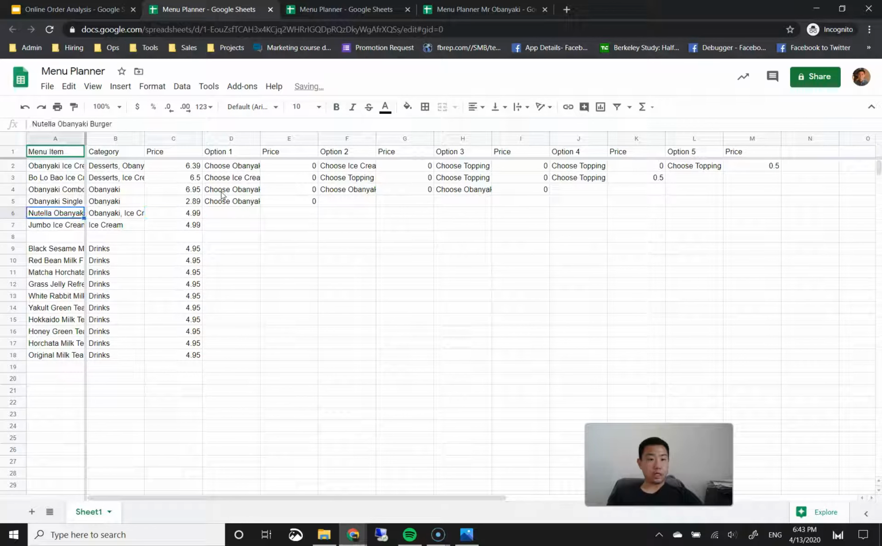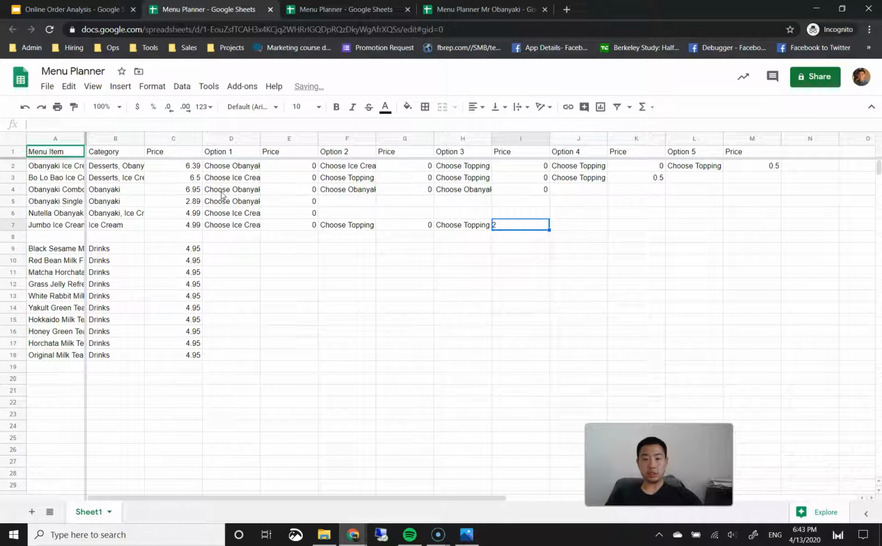Nutella obenyaki burger. So this you can actually choose your ice cream only because the obenyaki is already set to Nutella, right? So I'm going to put choose ice cream here, also at a $0 price point. Jumbo ice cream with 1 topping. So they get to choose their ice cream for $0 and choose topping 1 for $0. But any additional toppings would be 50 cents. So we can do choose topping 2 for 50 cents, choose topping 3 for another 50 cents.